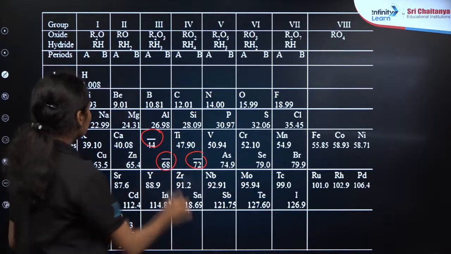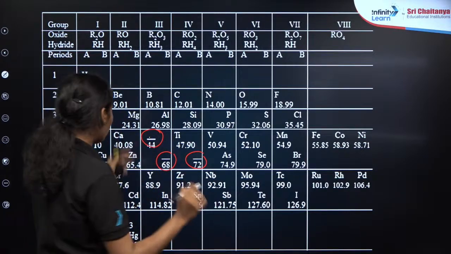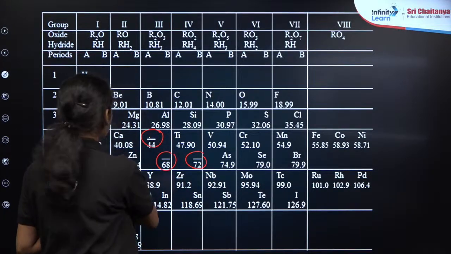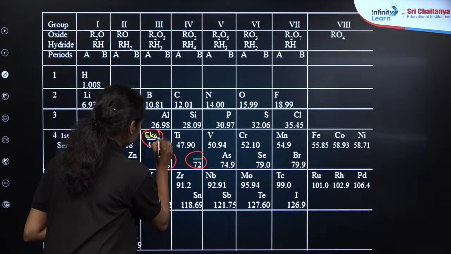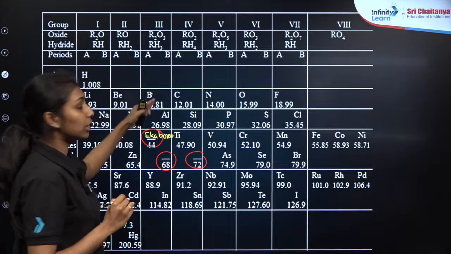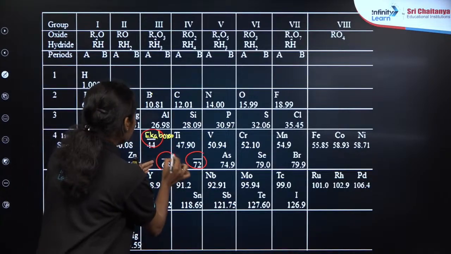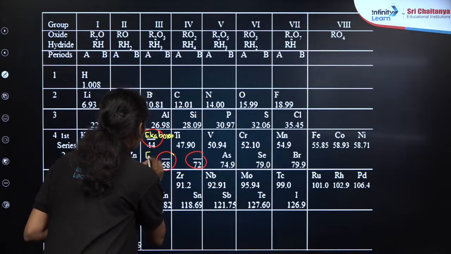This element will show properties similar to those of boron, so he called this element Eka boron. Similarly, this element has properties similar to those of aluminium, hence he called it Eka aluminium.